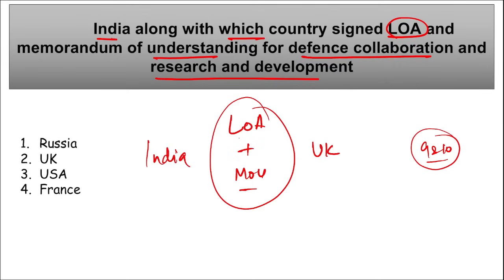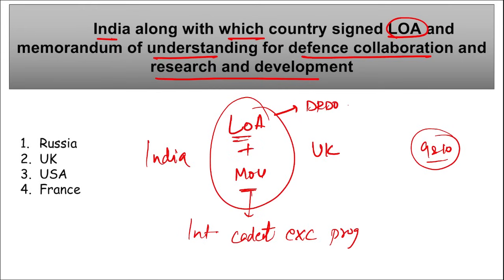An MOU was signed and a letter of arrangement. This LOA stands for letter of arrangement and MOU is your memorandum of understanding. This MOU was signed between India and UK on conduct of bilateral International Cadet Exchange Program. This LOA, letter of arrangement, was signed between DRDO of India and DSTL of UK, that is Defence Science and Technology Laboratory, and this was for research and development in defense sector. Correct? So both of these, remember, letter of arrangement and memorandum of understanding between India and UK.